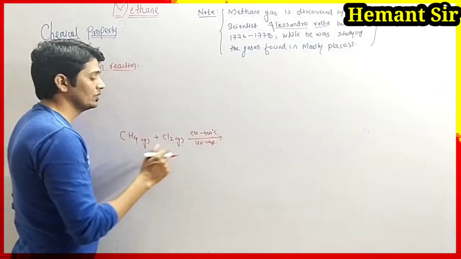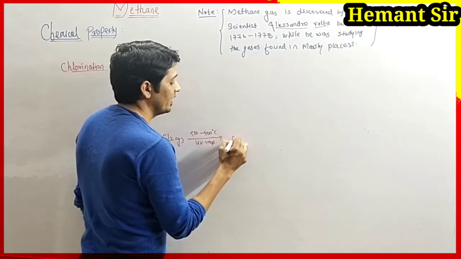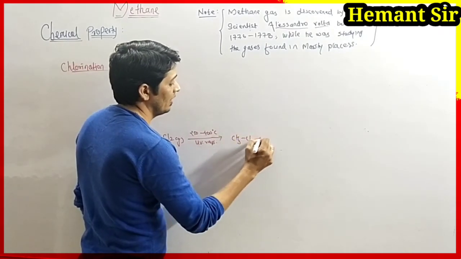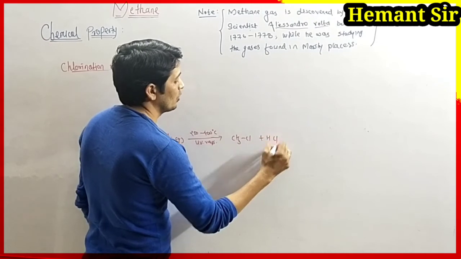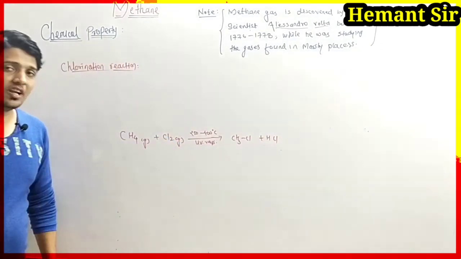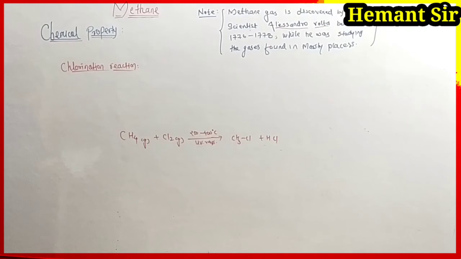they give chloromethane, that is CH3Cl, along with hydrogen chloride, HCl.